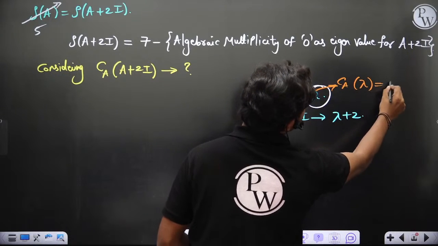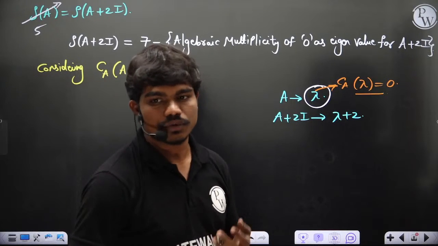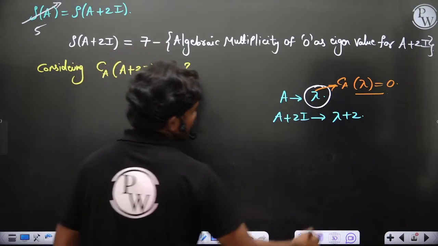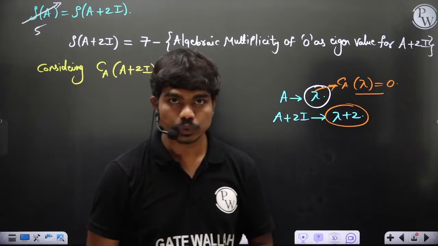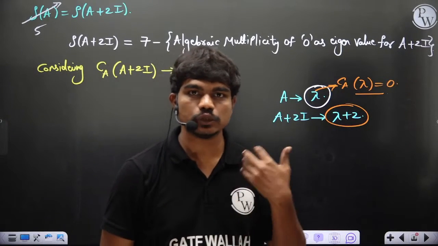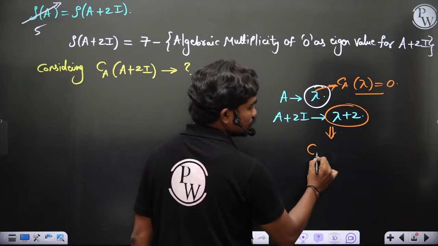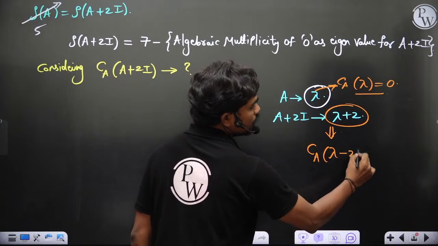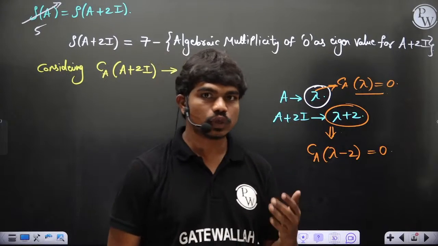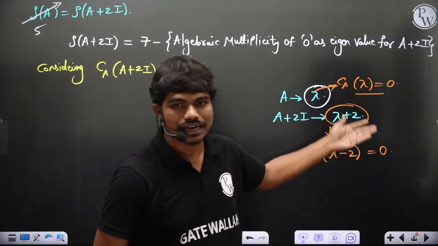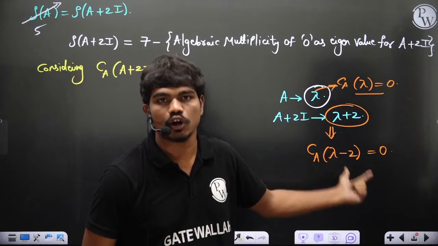If you solve this, equate it to 0, then you will get lambda as one of the eigenvalues. Now try to understand one thing. If you want an equation which has a root lambda plus 2, that equation is nothing but CA of lambda minus 2 is equal to 0. Correct? CA is the polynomial. So if the roots have to be 2 more than lambda, then CA of lambda minus 2 equal to 0 is the characteristic polynomial. Correct? Yes or no?